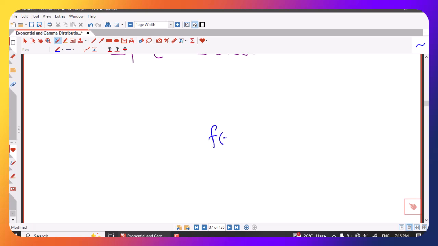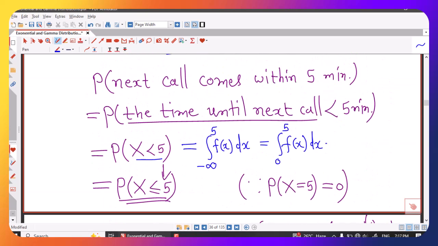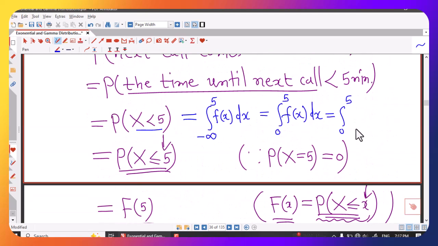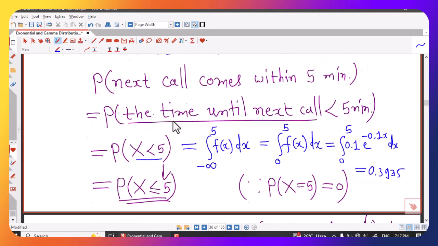For this problem, what is the PDF? PDF is given by lambda into e raised to minus lambda x. So if I take lambda equal to 0.1, I will have e raised to minus 0.1 into x. So if I want to go in this way, here I will put f of x equal to 0.1 into e raised to minus 0.1 into x, and I will integrate with respect to x. So in this way also you can check, you will get the same answer. So either use CDF or PDF, you will get the same answer.